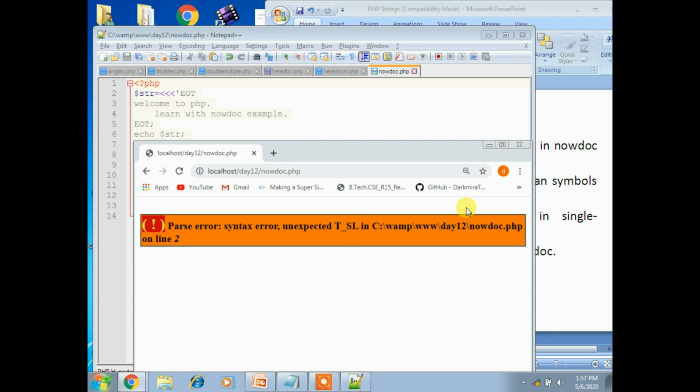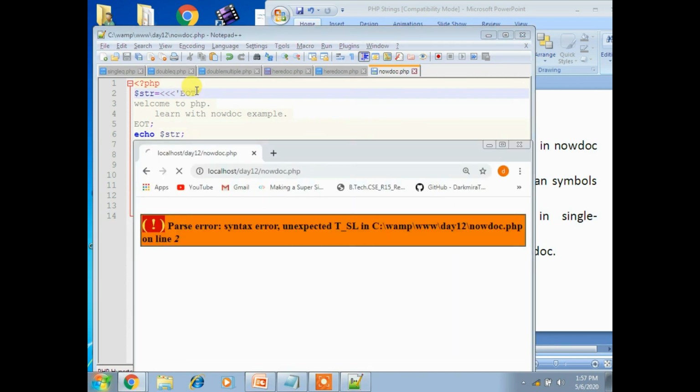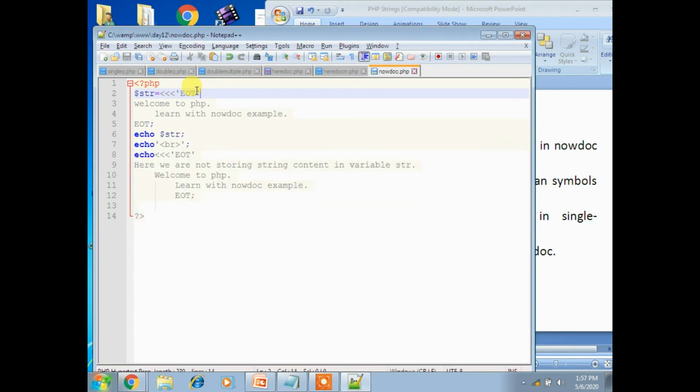You have to end this properly, then only you'll get an output. So again it displays an error, because the values are not valid.